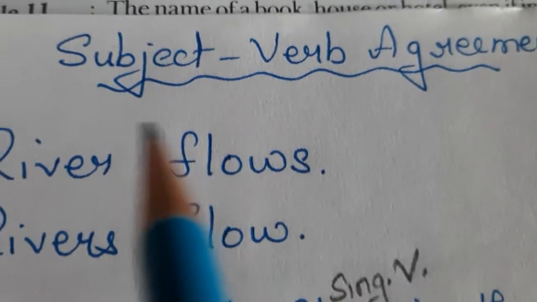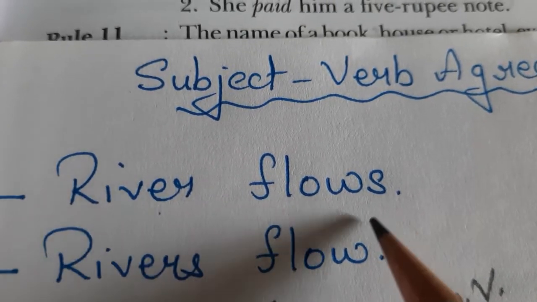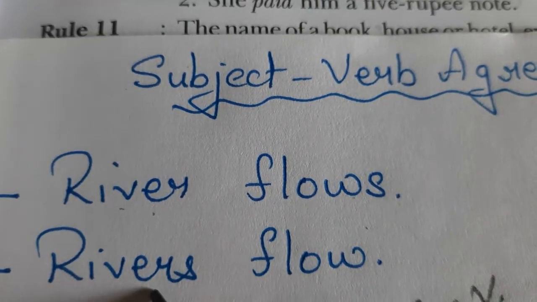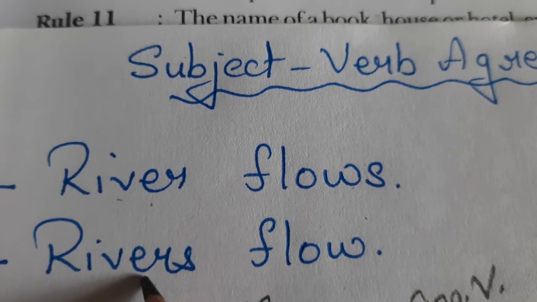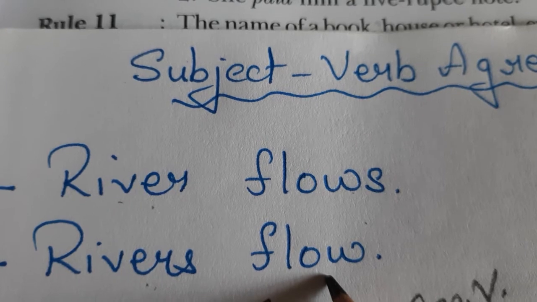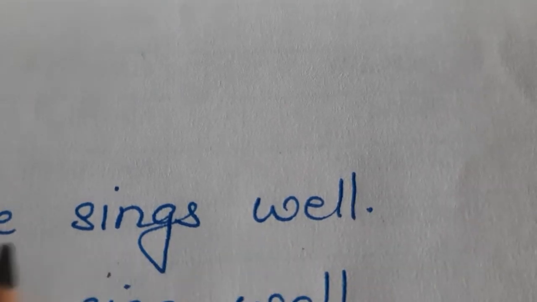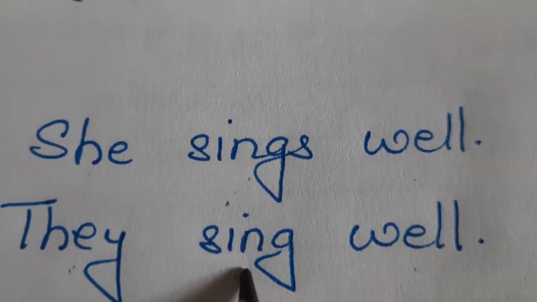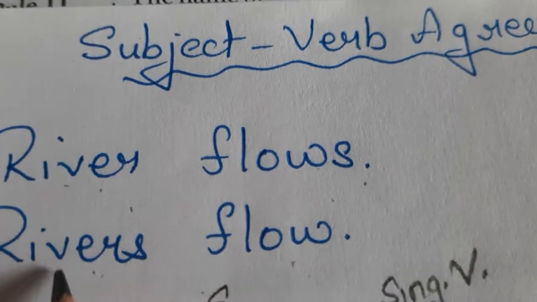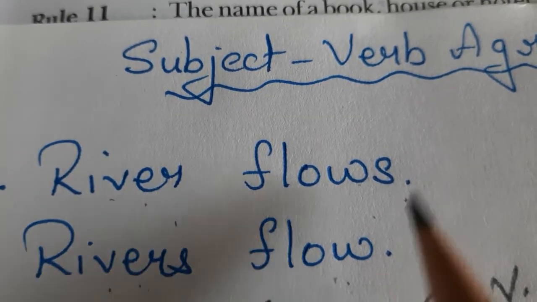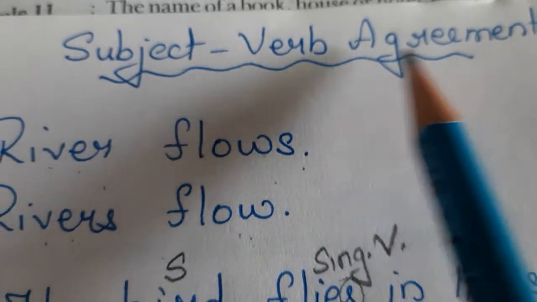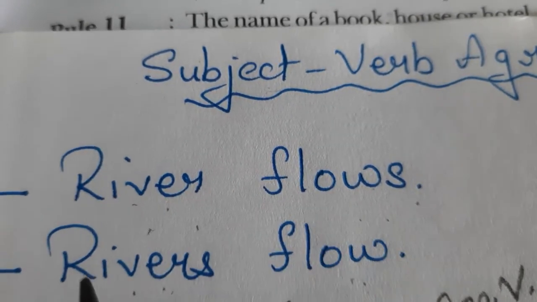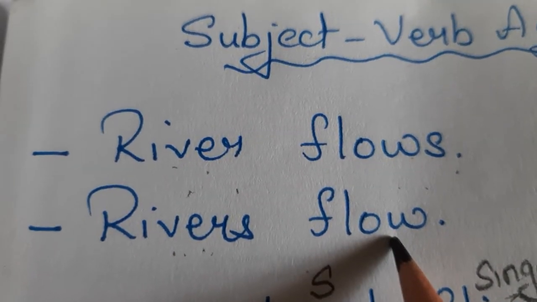And one more thing again, just like it, river flows. Singular, singular. Rivers flow. Plural, plural. Right? Again, one more. She sings well, singular, singular. They sing well, plural, plural. Right, children? So if we happen to remember this one, river flows and rivers flow, then we will easily remember what is the agreement between the subject and the verb. Singular subject, singular verb, plural subject, plural verb. As easy as that.